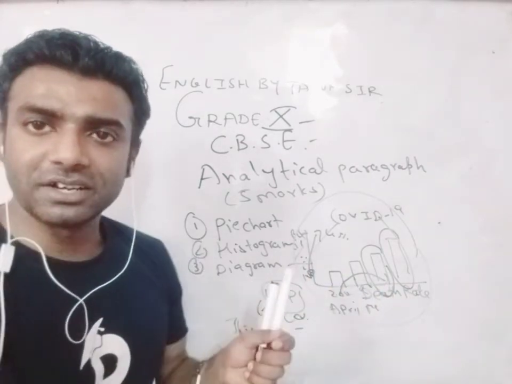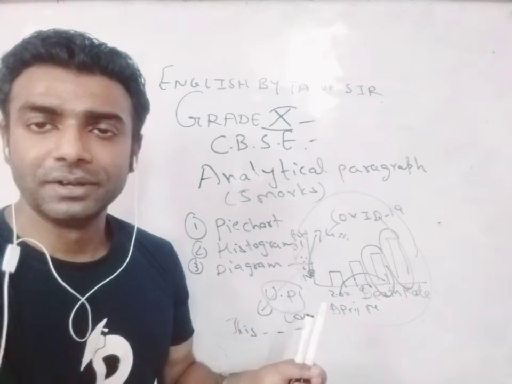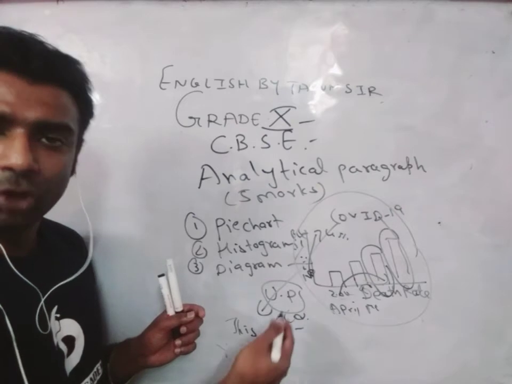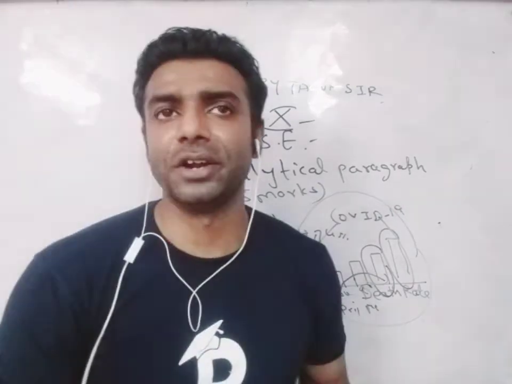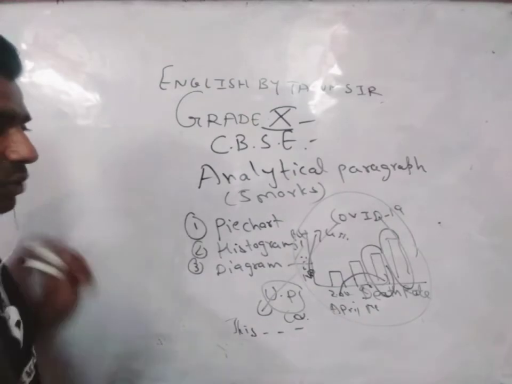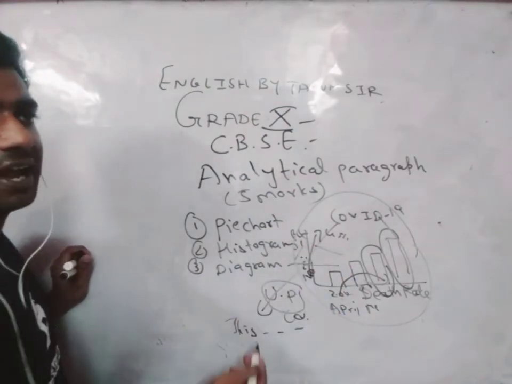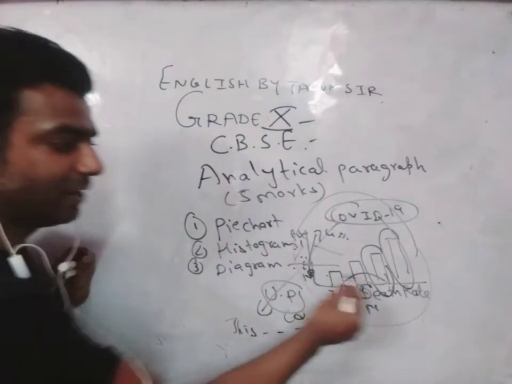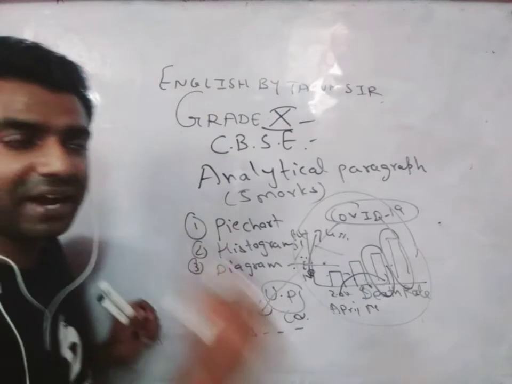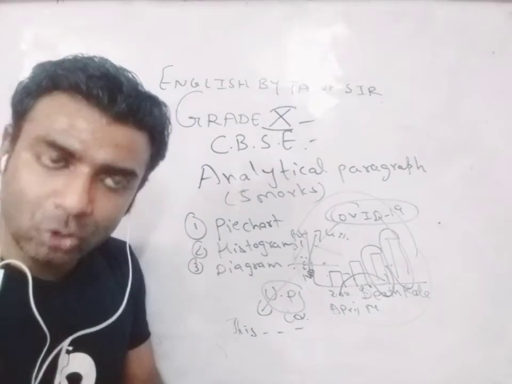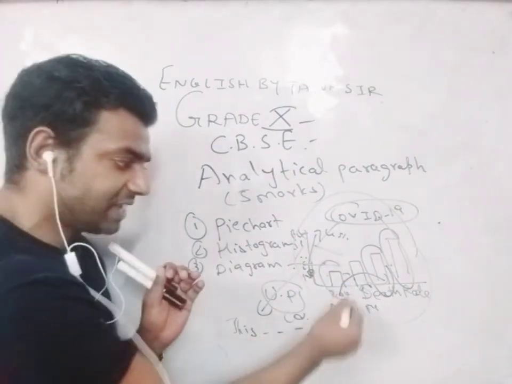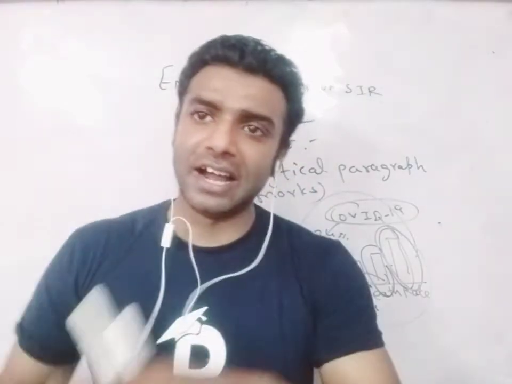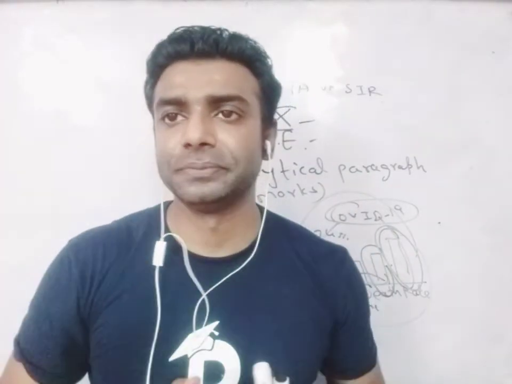So we see a drastic change, we see a drastic increase, but still the recovery rate in Uttar Pradesh is good. So you will have to write it in 100 to 120 words. Analytical paragraph. You can get a pie chart, you can get a histogram. On that basis, first of all, you will have to introduce the topic, my dear students, and in between you will have to come up with the data. Mind it, it is very necessary to at least mention the lowest and the highest figures. The lowest and the highest, the smallest and the biggest figures.